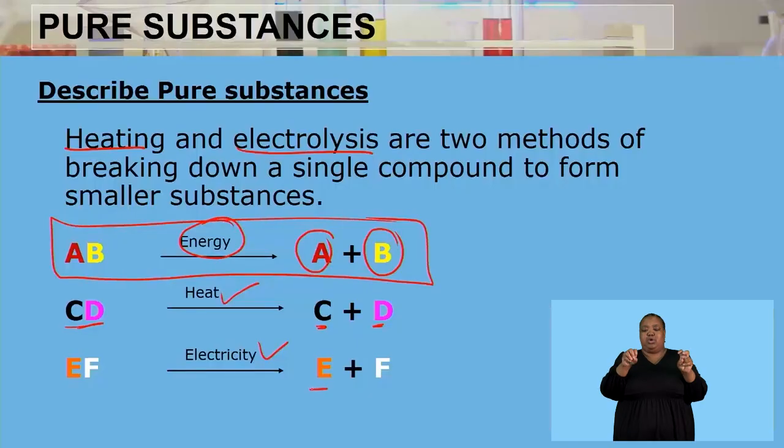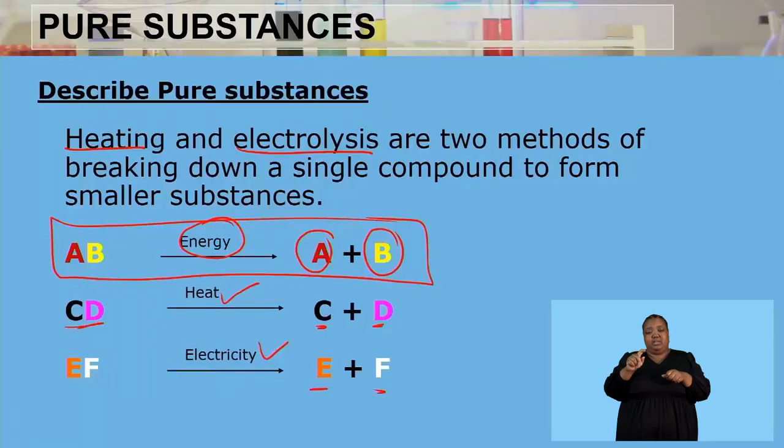And then we can also use electricity to break a compound to form again two small substances. And as you are seeing here, we used a certain compound, a compound EF. And we used electricity to break that particular compound into smaller substances, which are elements, and those substances are E and F. And please note that again, those two substances, they are different.